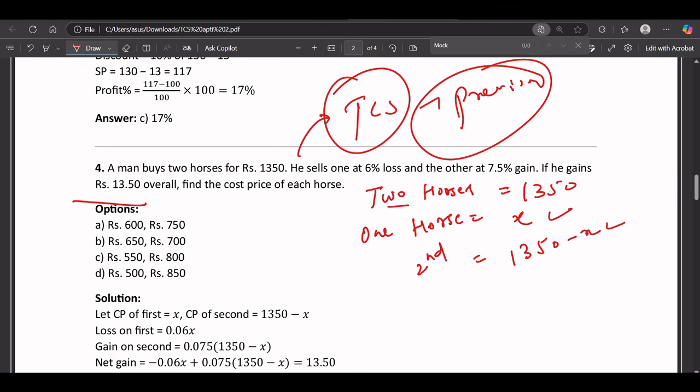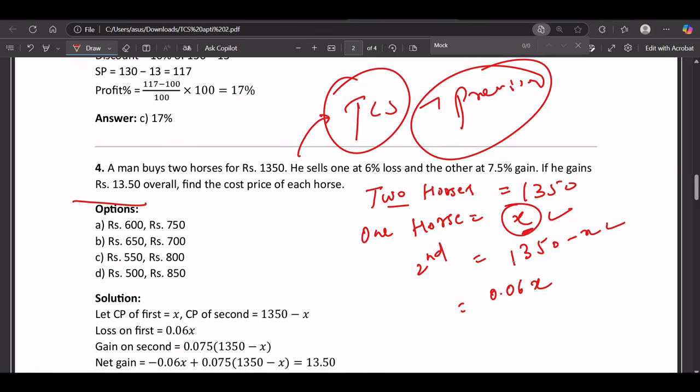He sells one at 6% loss. So basically, suppose he's selling this horse at 6% loss, so he's selling at 0.06x. Correct? And the other at 7.5% gain.